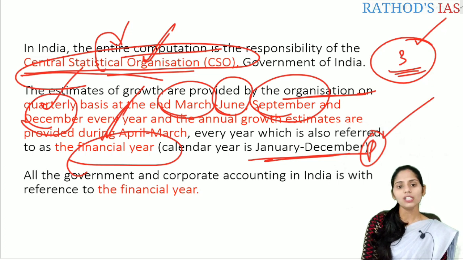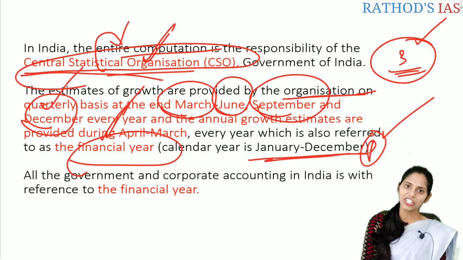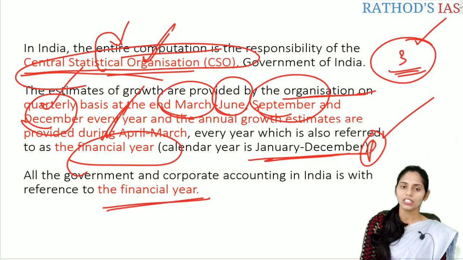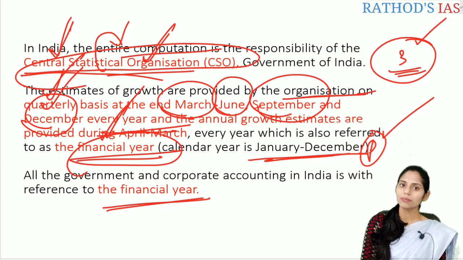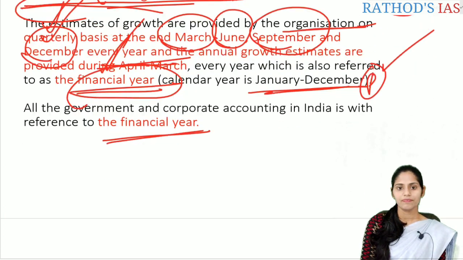All the government and corporate accounting in India is with reference to the financial year. Okay. So this is about some important things you should remember about this Central Statistical Organization, and also that these estimates of the growth are done on a quarterly basis, and we also come up with yearly estimates based on this financial year. This financial year is a calendar year from January to December.